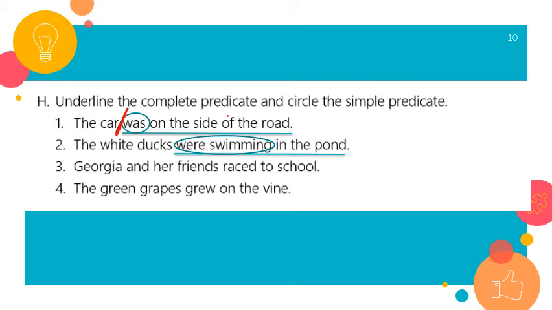Number 3, Georgia and her friends raced to school. So I have Georgia and her friends. This is the compound subject, but I want the predicate, which is raced to school, and only raced is the simple predicate. Number 4, the green grapes grew on the vine. So I have grew on the vine, this is my predicate, and only the word grew is the simple predicate.